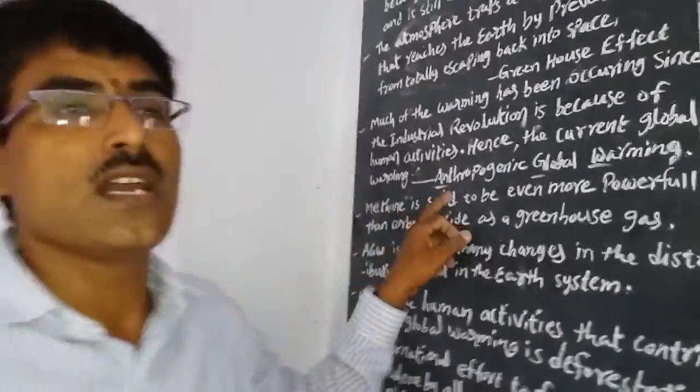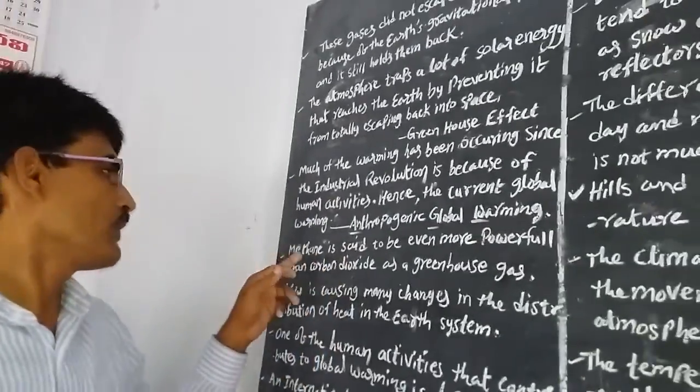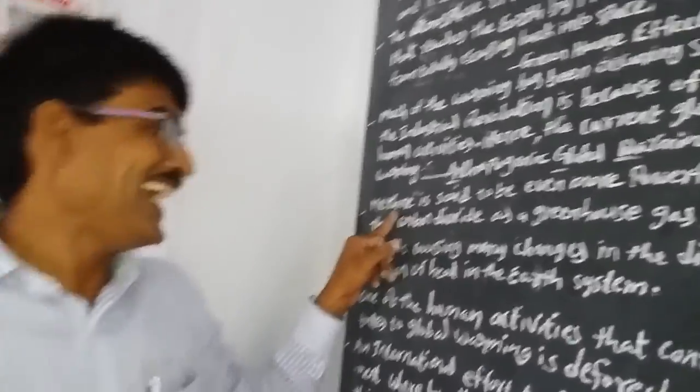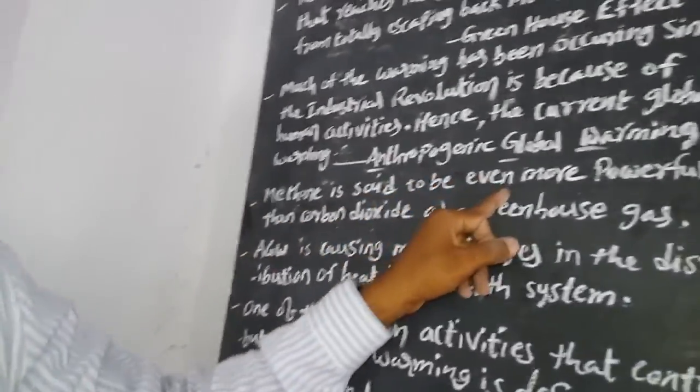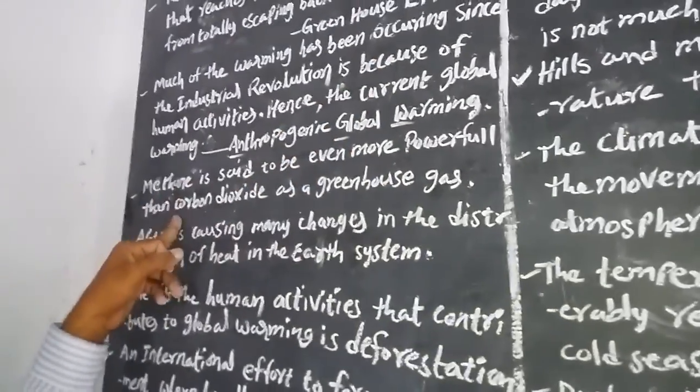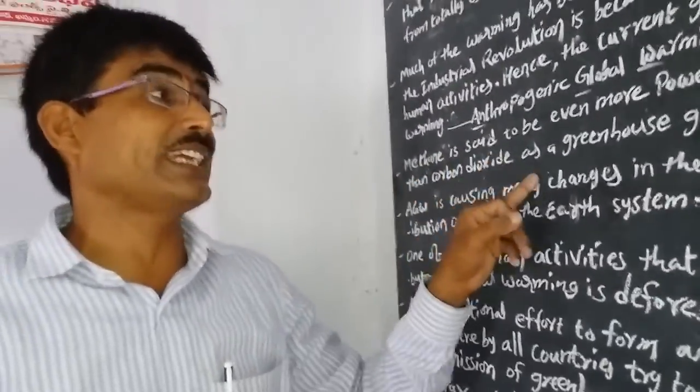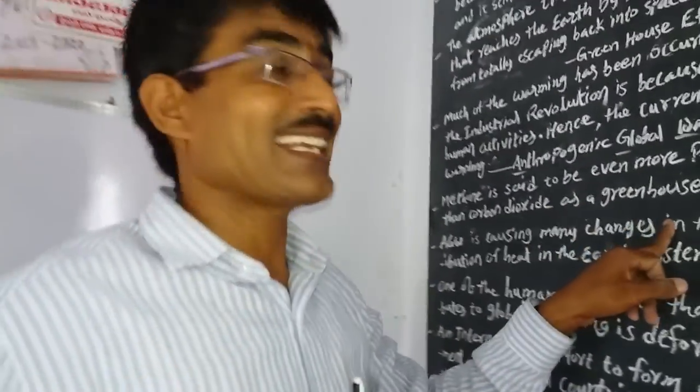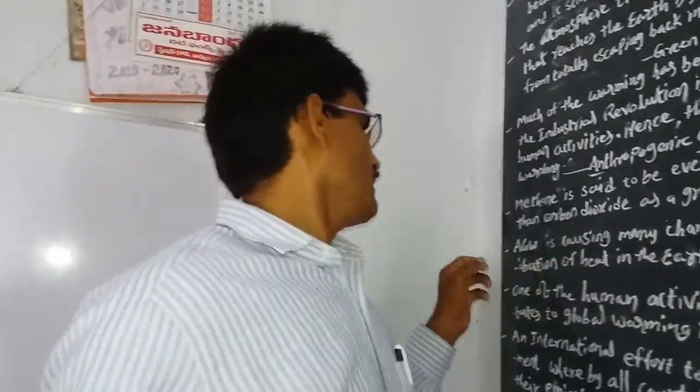That is called anthropogenic global warming. Next, methane is said to be even more powerful than carbon dioxide as a greenhouse gas.